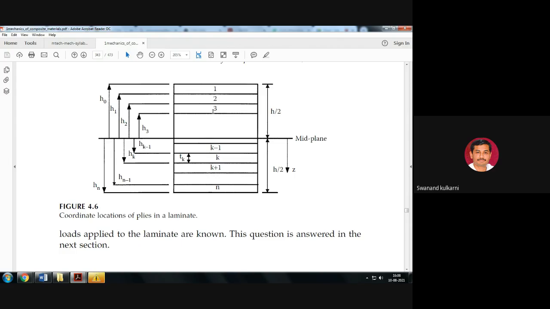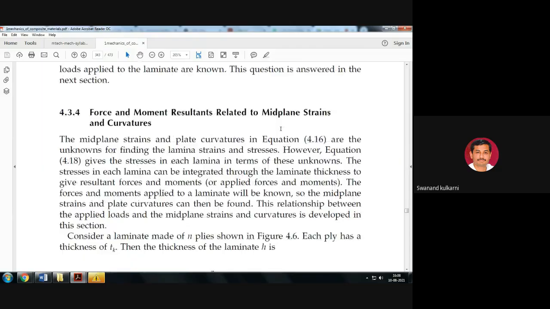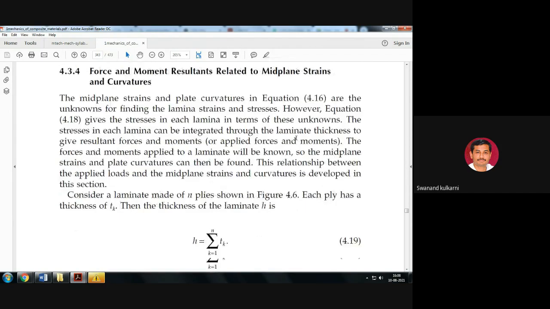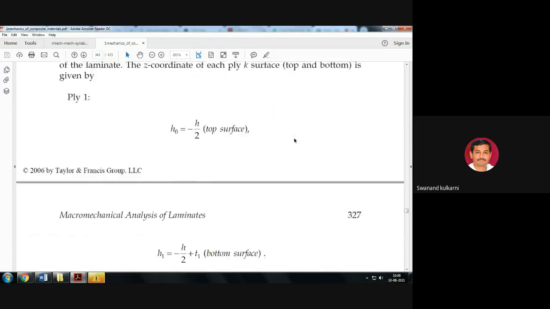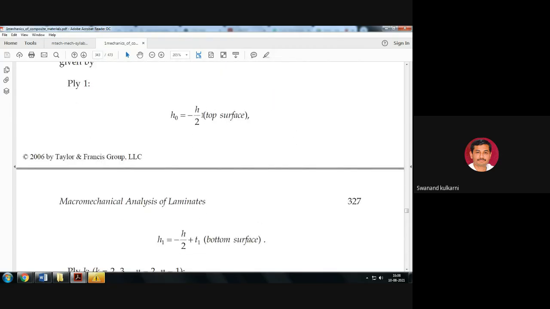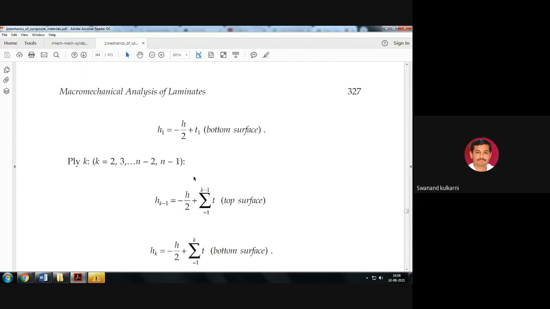These are different laminae in the total laminate. Each and every lamina has a distance h0, h1, h2, h3, like this. The total thickness is considered to be h, out of which half is h by 2 and another h by 2 here. Is it okay? Like this, force and moment resultants related to mid plane strains and curvatures are shown here. So h0 is equal to minus h by 2 at the top surface, and h1 is equal to minus h by 2 plus t1 at the bottom surface.